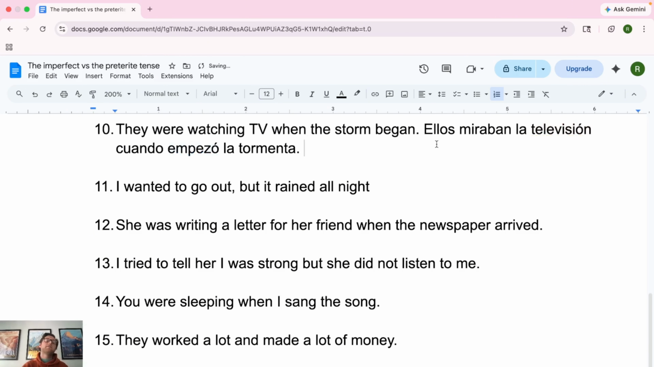So here's another one that follows that cuando rule. Setting the scene. What were they doing? What's the background information? They were watching the television when the storm began. Storm beginning happens in the middle of this setting of the scene, so it gets the preterite. Miraban la televisión, background, imperfect.